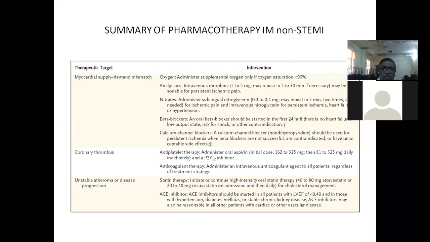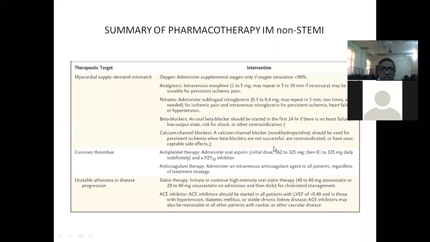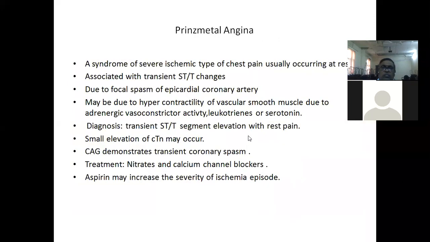Then antiplatelets, dual antiplatelets, aspirin plus P2Y12 inhibitors, an intravenous anticoagulant if you are shifting the patient for PCI, or for 1 week you can give it, duly observing the contraindications. For example, if the patient is having CKD, you have to regulate the dose. Statins, high intensity statins, and ACE inhibitors also should be added, especially if the patient is having heart failure and EF is low. The same.